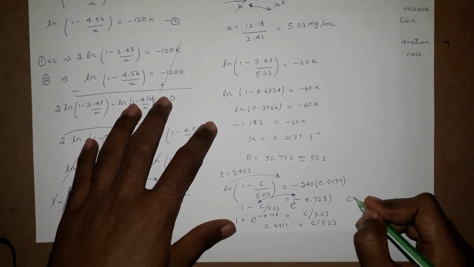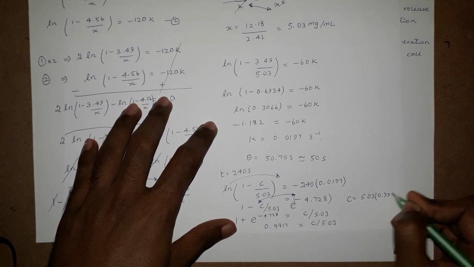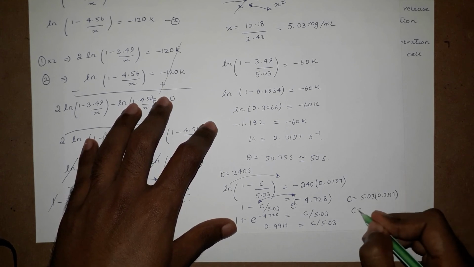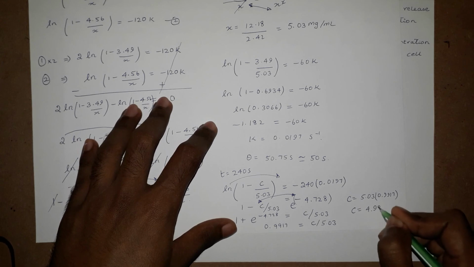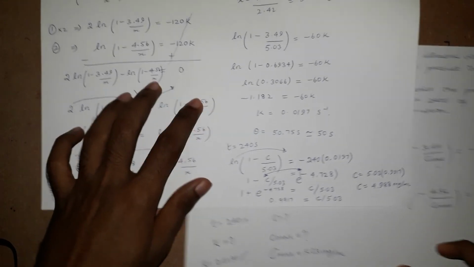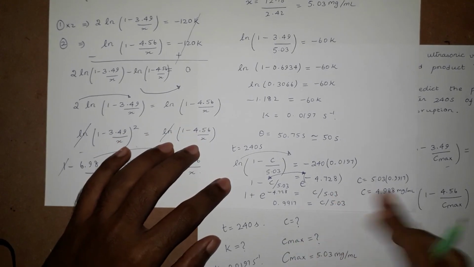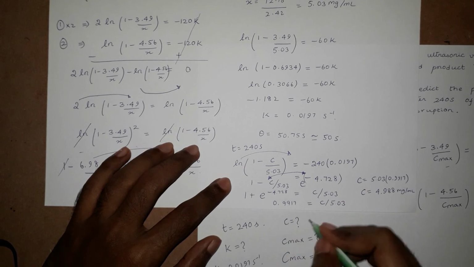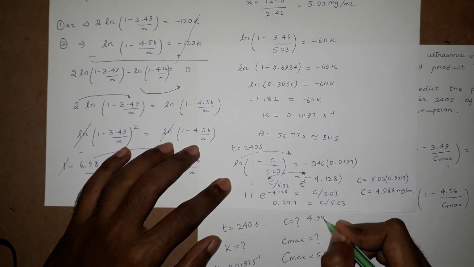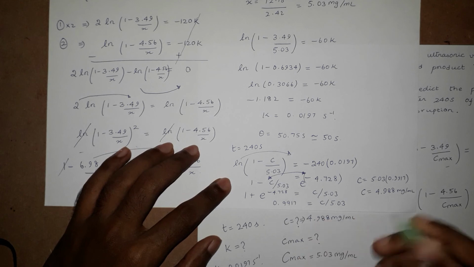Therefore the value of c is equal to 5.03 times 0.9917. C is equal to 4.988 mg per ml. So the concentration at time equal to 240 seconds is 4.988 mg per ml. This is the answer.